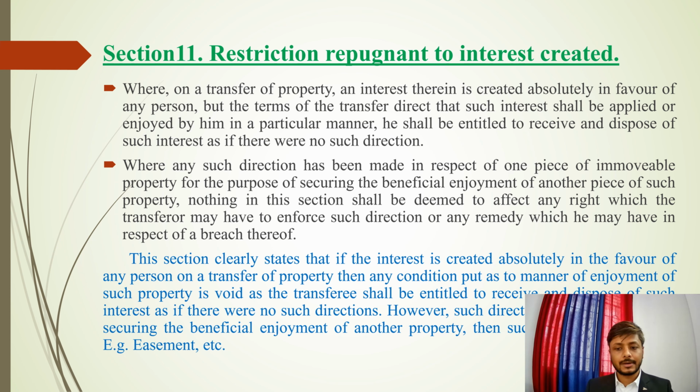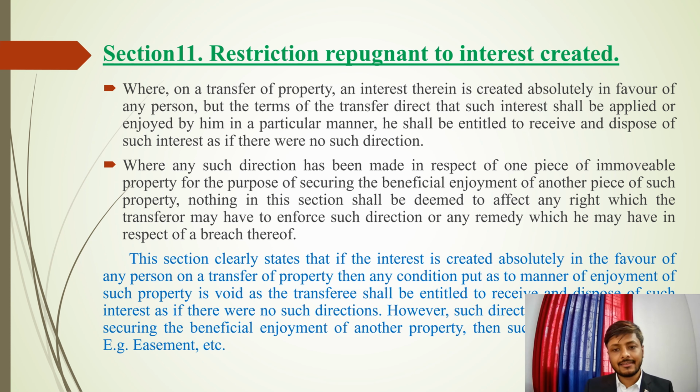So if there is a restriction that you should not use that way, or you should not block that way, and you have to give this easementary right to the other person, then this condition is valid. So this is a very valid interest for the other property.